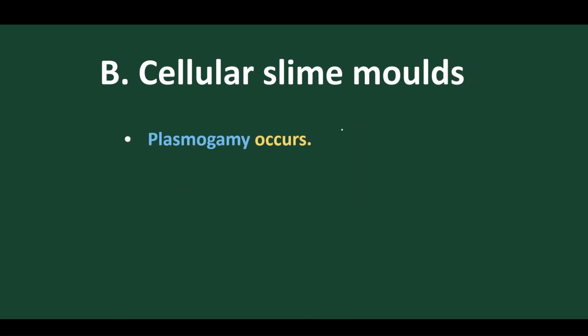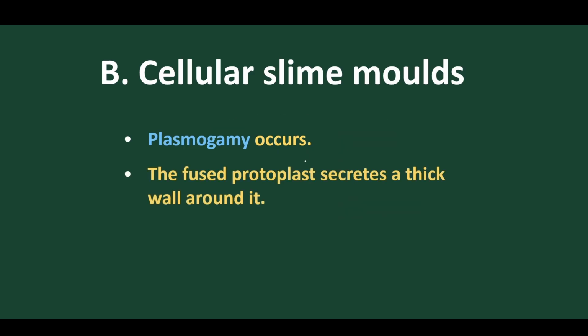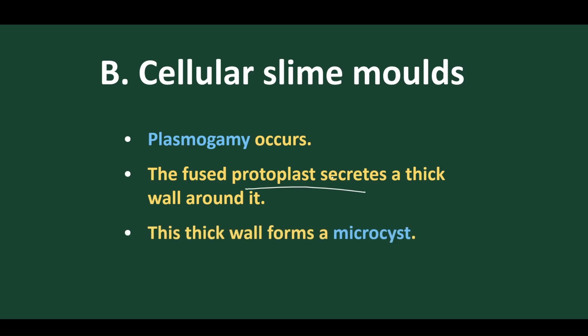Then plasmogamy occurs inside, meaning union of protoplasm. The union of protoplasm takes place because all the myxamoebae are engulfed within a single bigger one, and this bigger one dissolves all the smaller ones within it. So all the protoplasm unites, and this is called plasmogamy. After plasmogamy, karyogamy takes place. The fused protoplasm secretes a thick wall around it, and this thick wall forms the macrocyst.